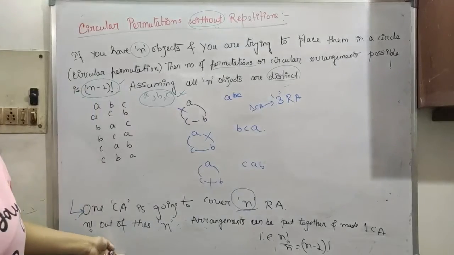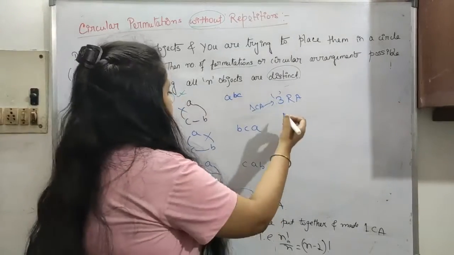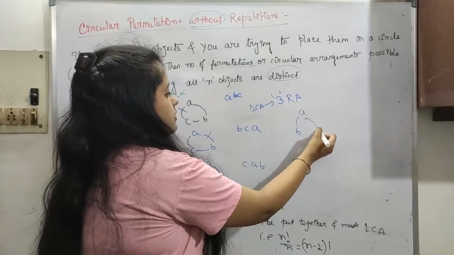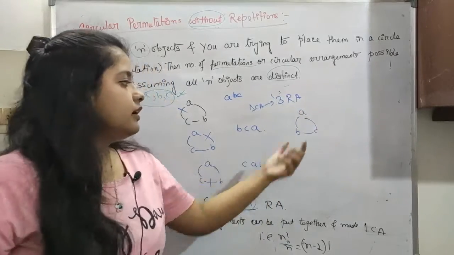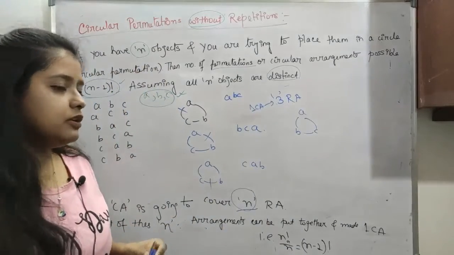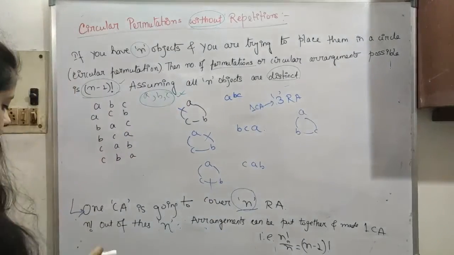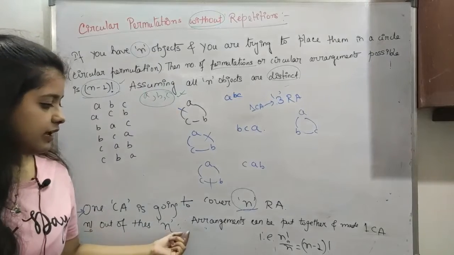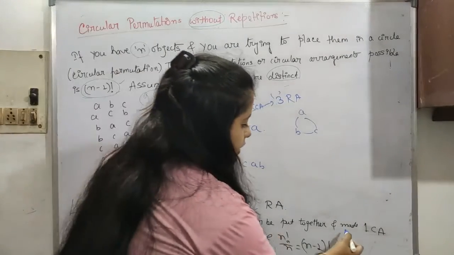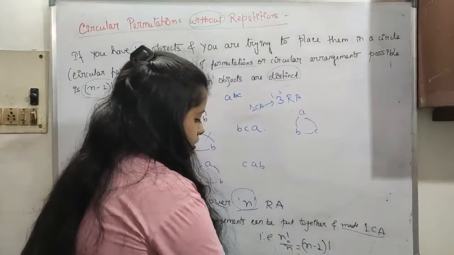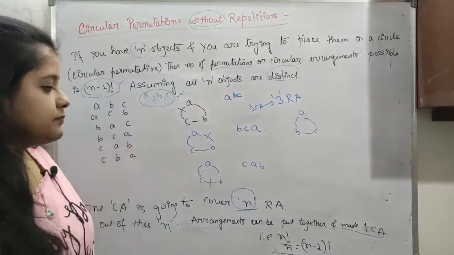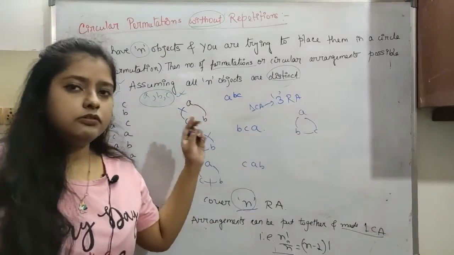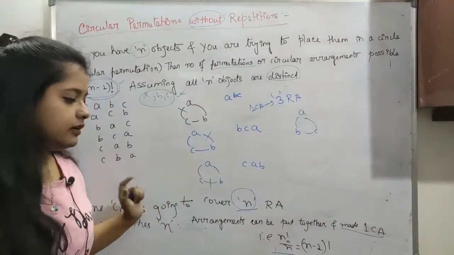Now the same thing we can do in any other way. We can put A, then here B, here C, and change the circular arrangement too, okay. Out of the n! row arrangements, n arrangements can be put together and made into 1 CA. So n factorial by n. See how this (n-1)! was coming. I told you to hold on a bit, I would discuss it a moment later.